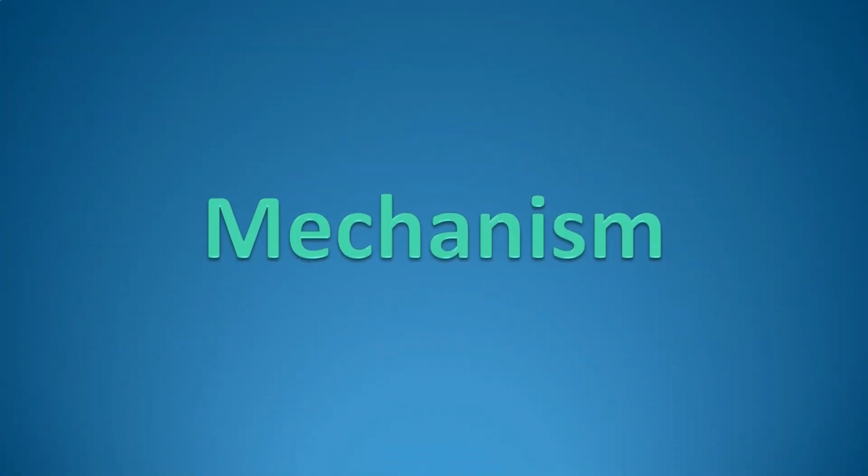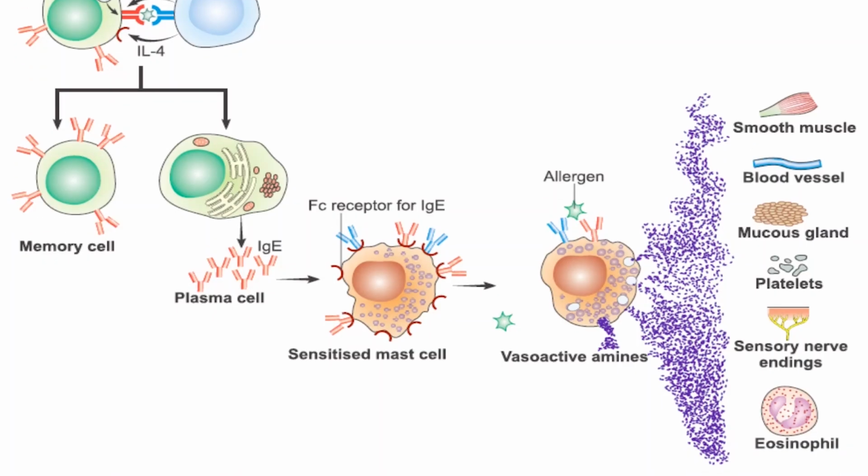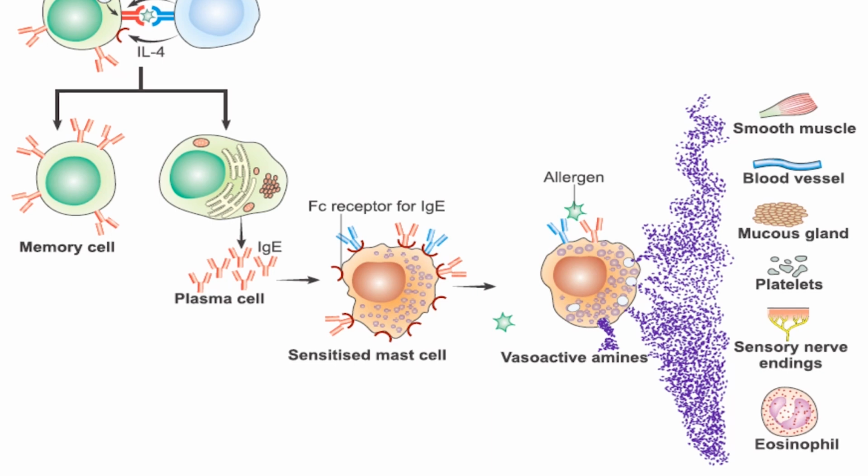So coming to the mechanism of type 1 hypersensitivity reactions, this single slide will explain the entire mechanism in a nutshell. Always remember the mechanism can be divided into two parts. One is what happens following exposure to the sensitizing dose, and the other is what happens following exposure to the shocking dose. The first most important step for hypersensitivity to occur is the entry of an allergen. If you see here, there is an allergen which has entered the human body, and suppose this is the first exposure to the allergen. This is called the sensitizing dose of the allergen.